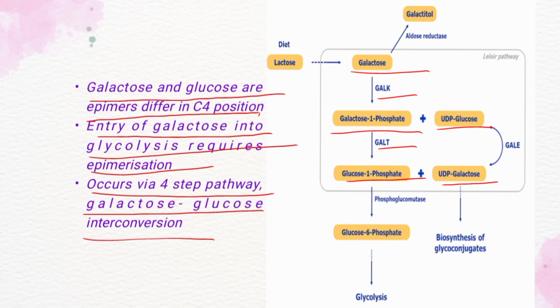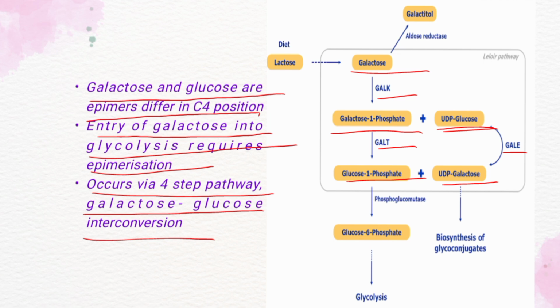The UDP galactose is converted back to UDP glucose by the action of the enzyme UDP galactose 4 epimerase. Thus, overall UDP glucose is not consumed in the reaction pathway.